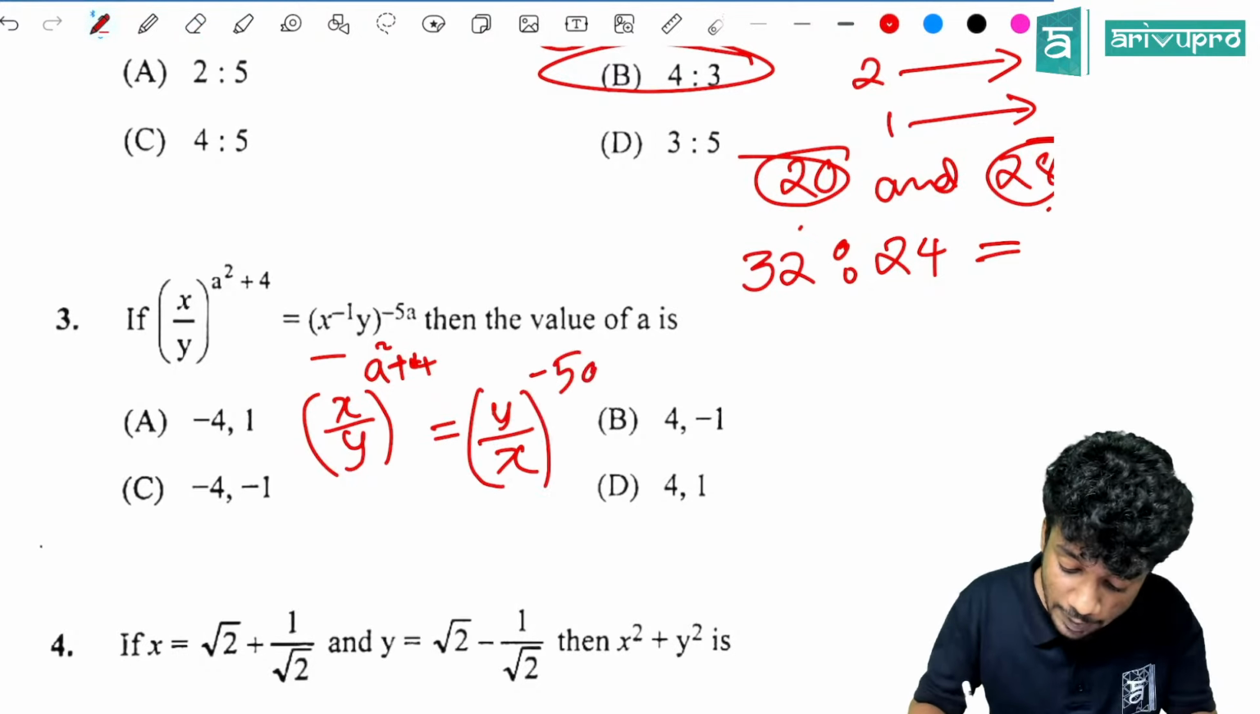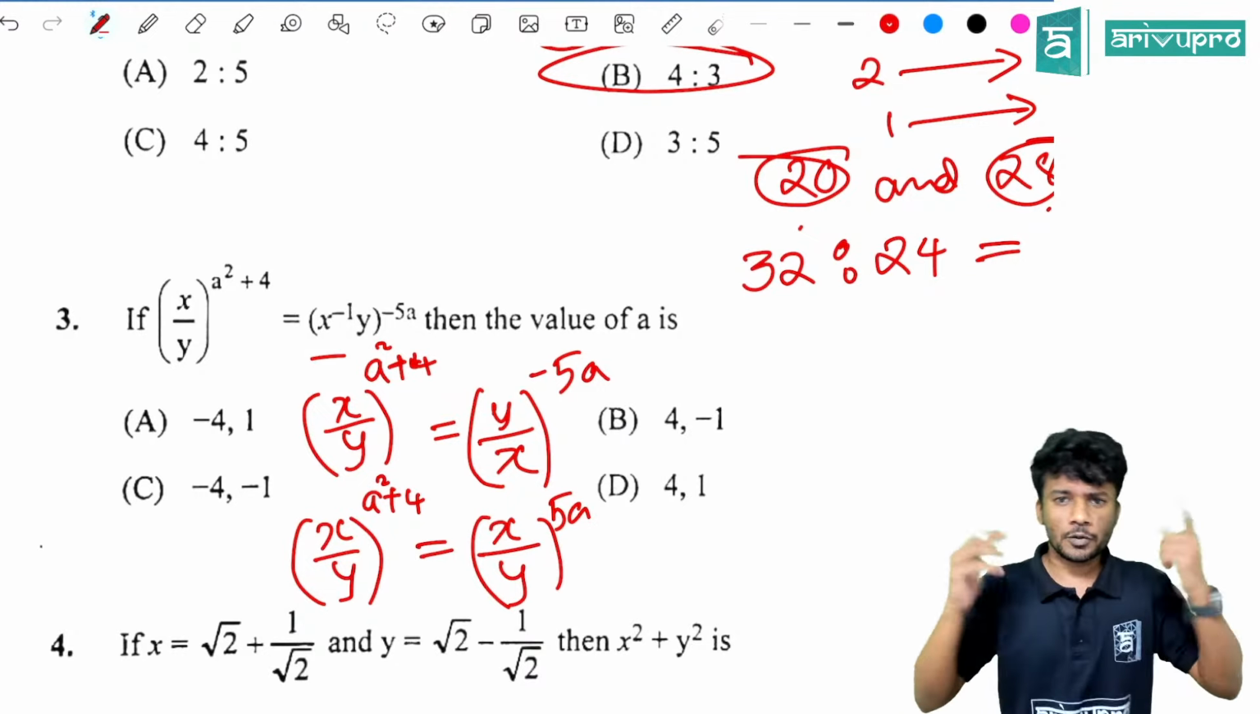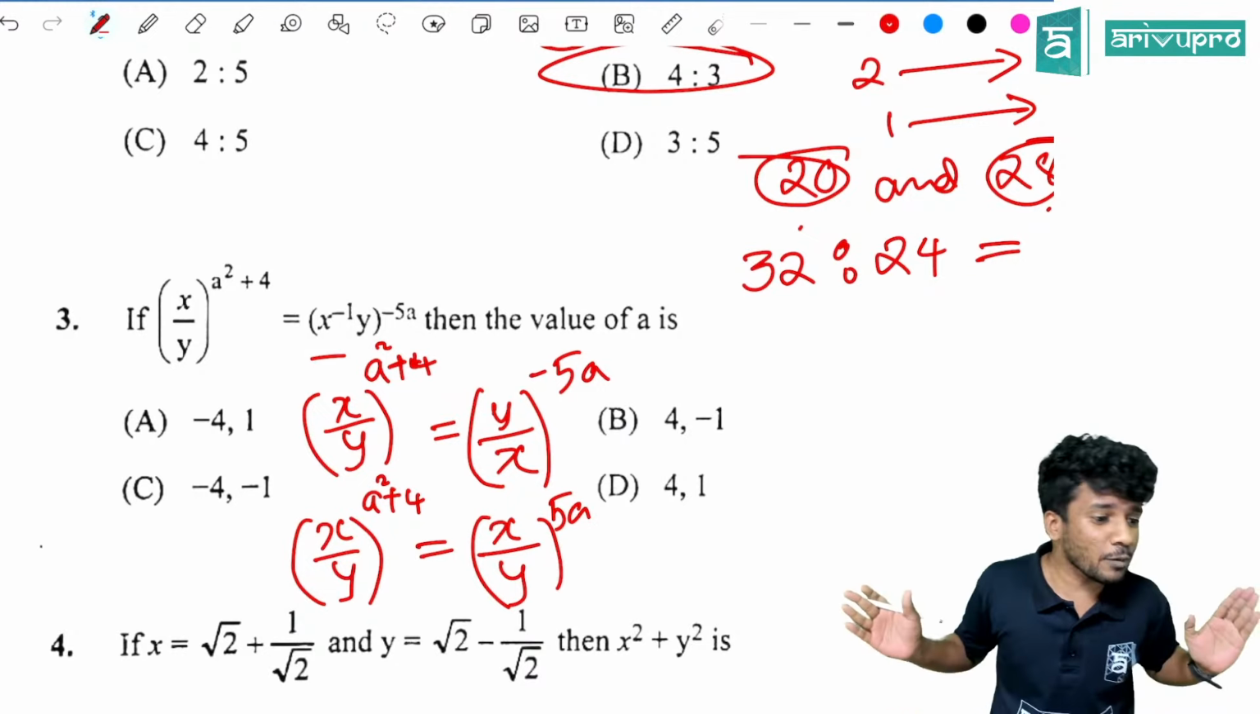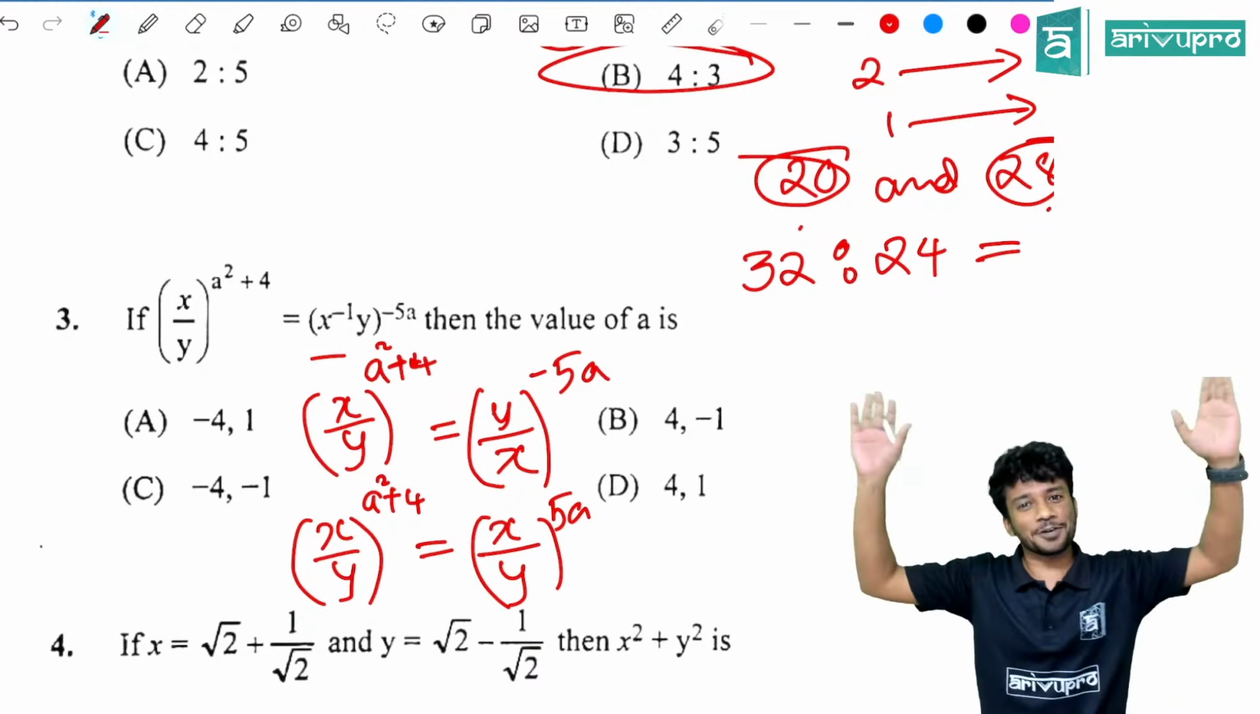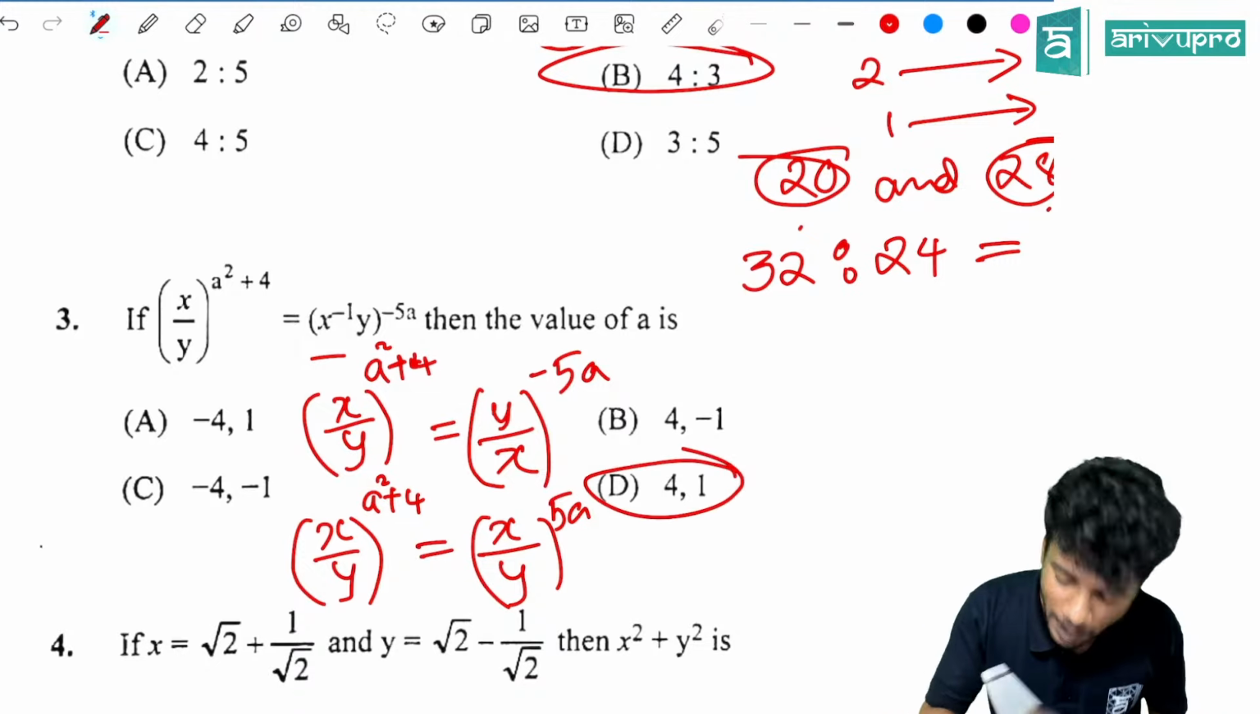Again, it is raised to minus, that means we need to take the reciprocal. That means (x/y) the whole raised to a square plus 4 is equal to (x/y) the whole raised to 5a. Now, what will you do? You can do two things. The bases are equal, that means the power or the index should be equal. Or you can use option hitting. Try option D. When you hit option D, you will get LHS is equal to RHS. So the right answer is 4, 1.